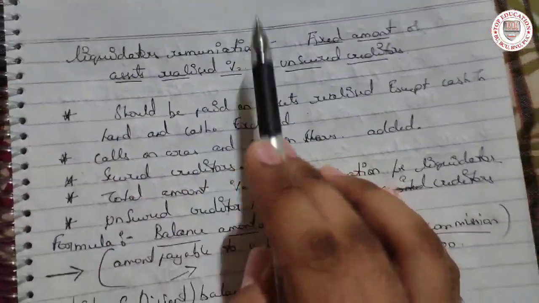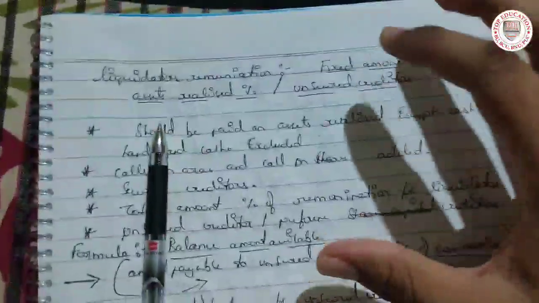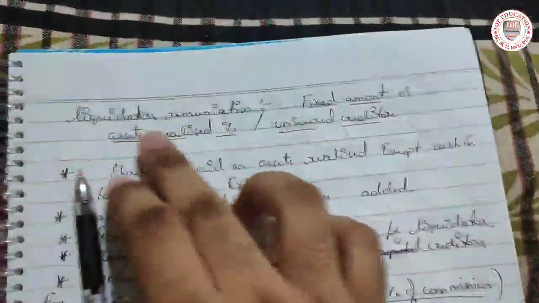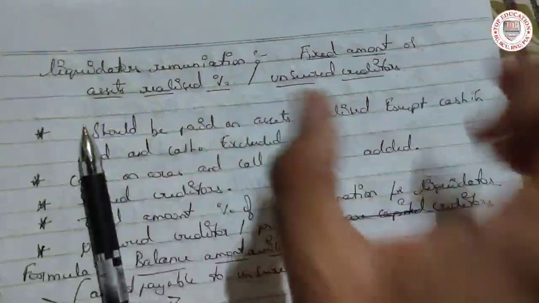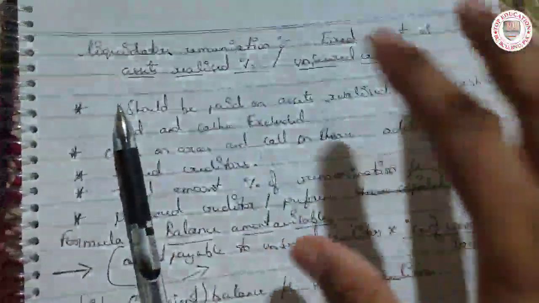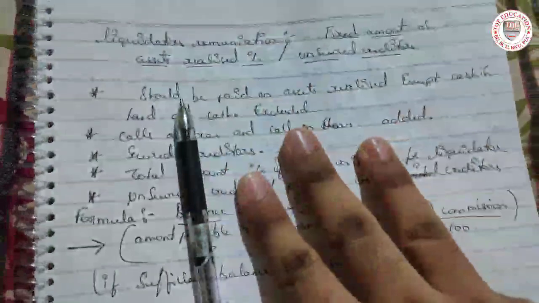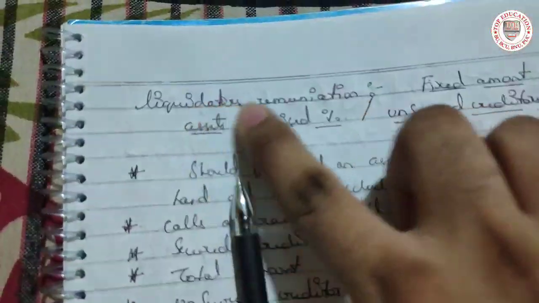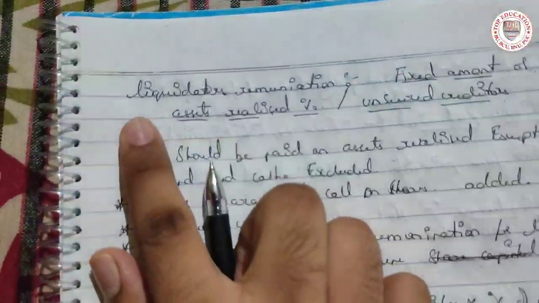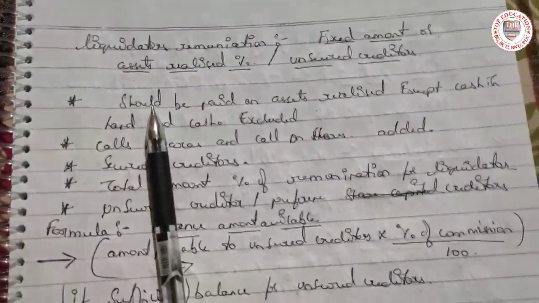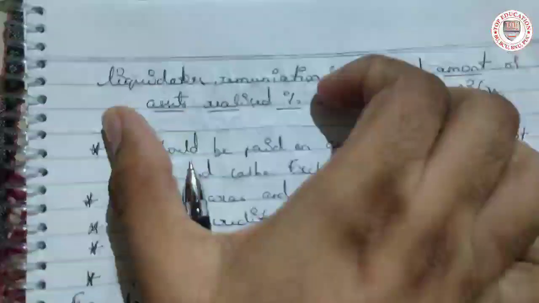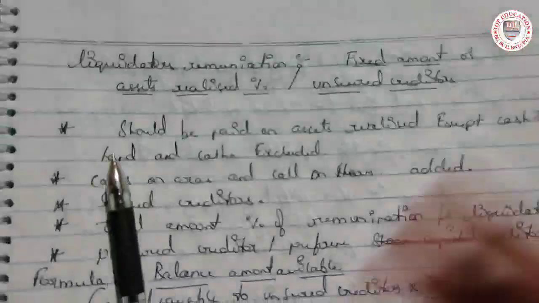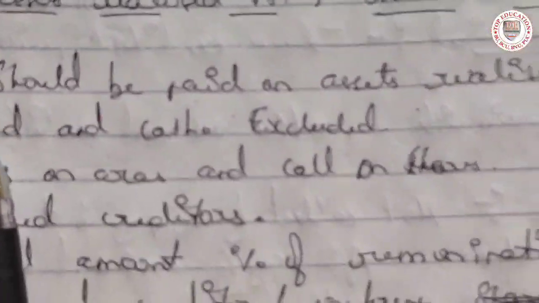Liquidator remuneration. This you have to know in a little detail. The liquidator remuneration can be a fixed amount, or on assets realized, or on unsecured creditors. Why have I mentioned three topics here? Who is a liquidator? He helps us do the winding up process. How are we paying the remuneration to him?